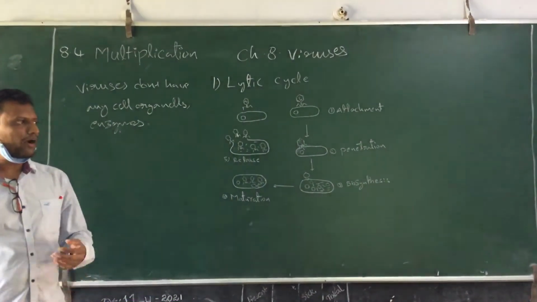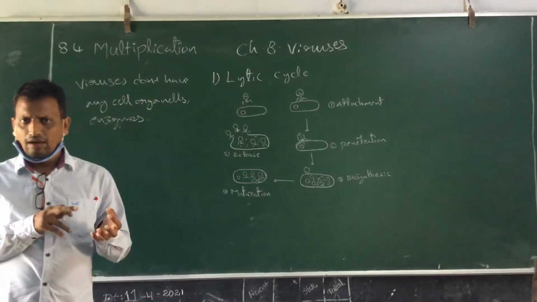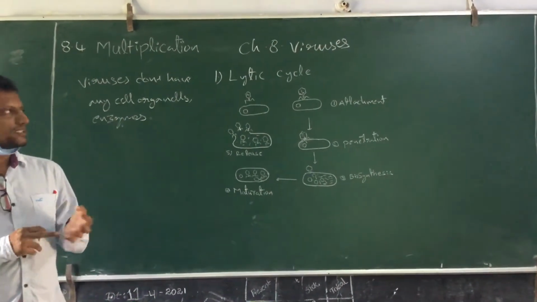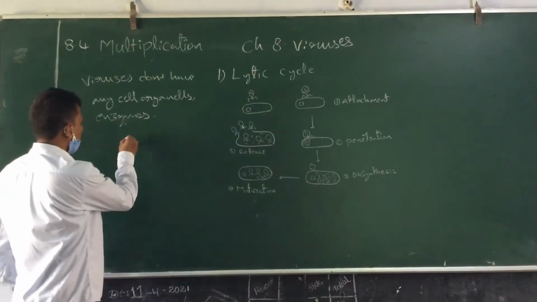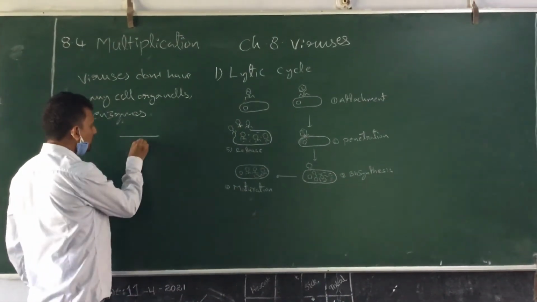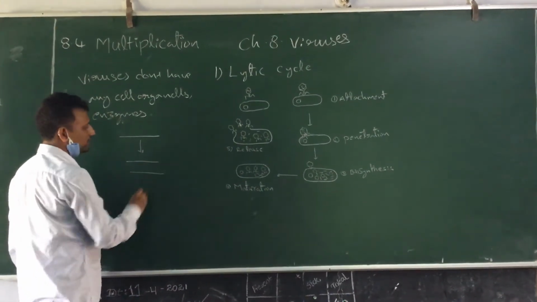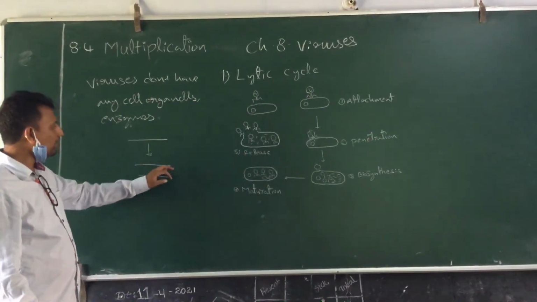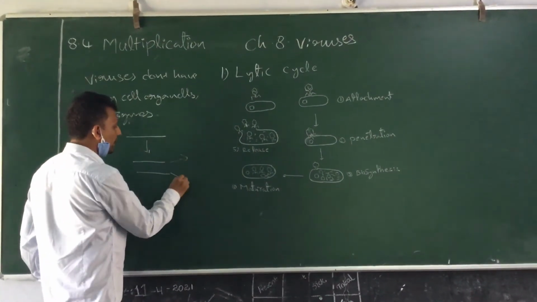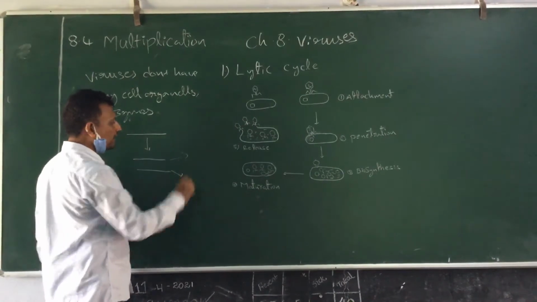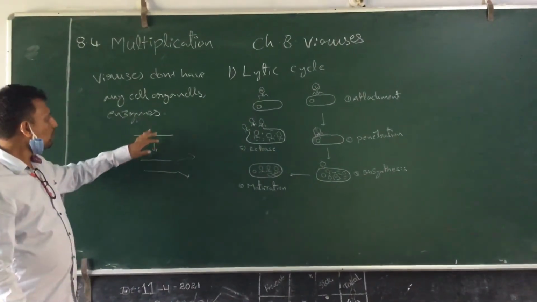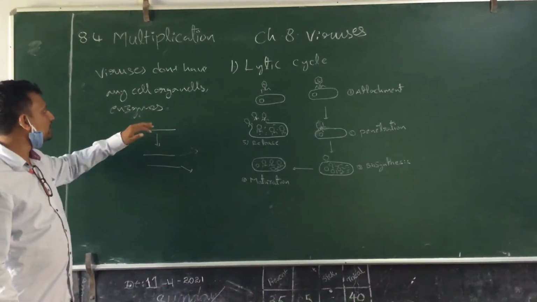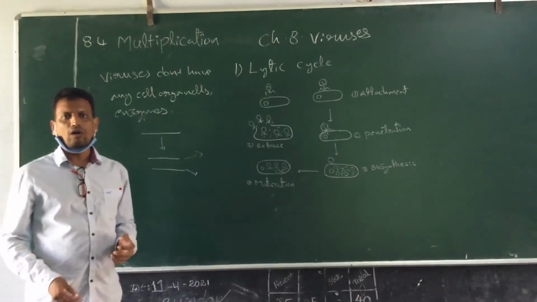They have to replicate their genetic material. For example, this is the DNA in viruses. It must be replicated into two copies, and only then will it be distributed into two daughter viruses. But there is no replication point, no organelle, no engine. Then how can they replicate?